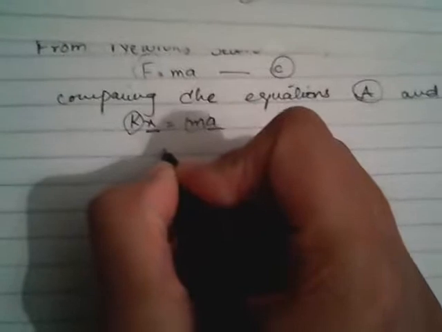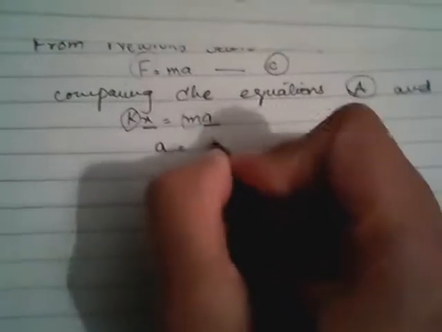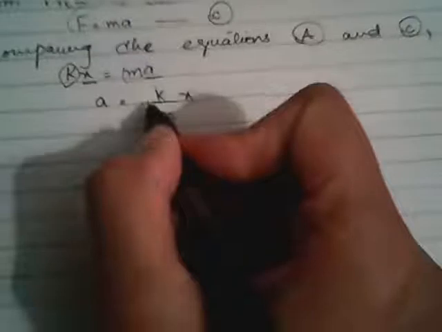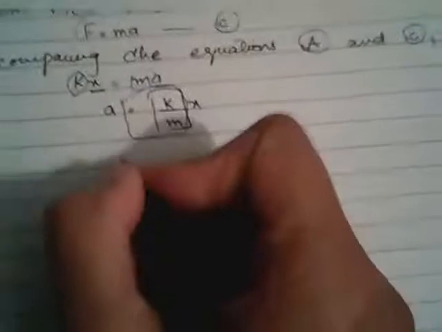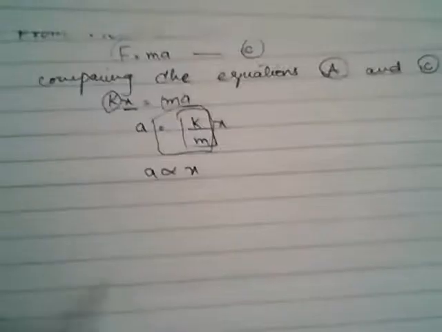Okay, so it becomes k over m times x. This is the equation we want, but these terms are there, we don't want them, they're unnecessary. So we're going to replace this whole thing with a proportionality sign. a is directly proportional to x. This is the case when we just pull the mass outward.